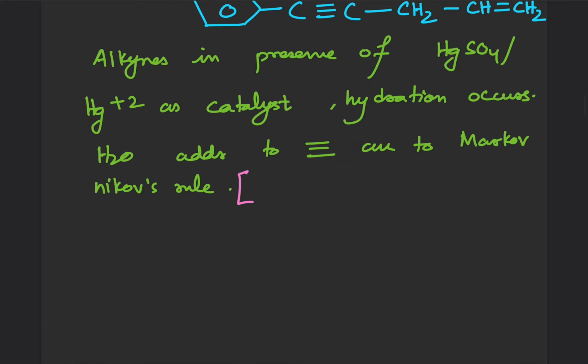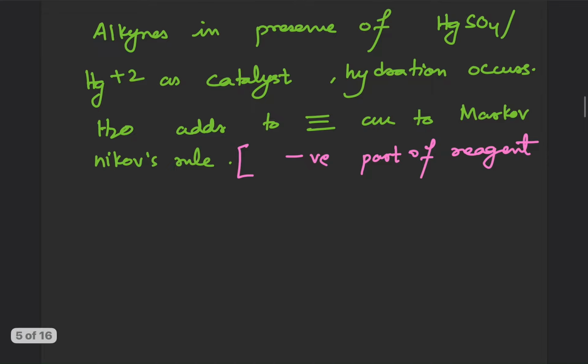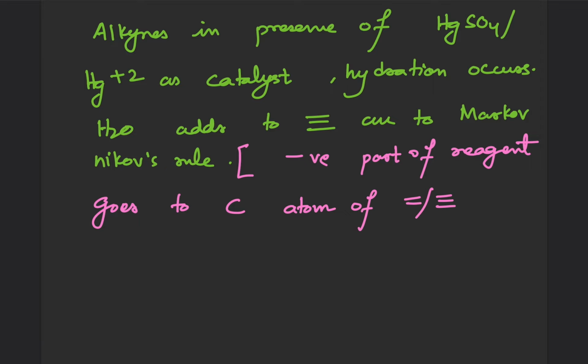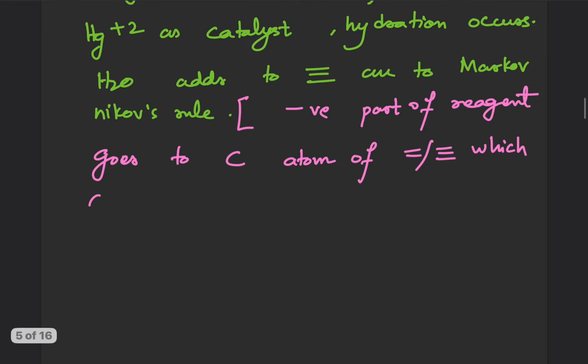Okay, so I will write down the statement, that is negative part of reagent goes to carbon atom of multiple bond, that can be double or triple, which carries lesser number of hydrogen atoms.